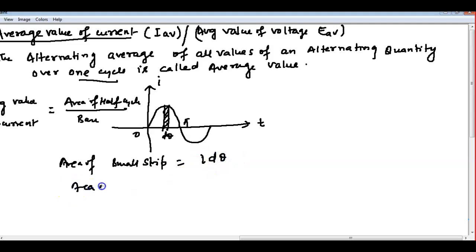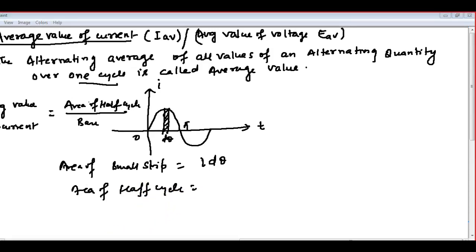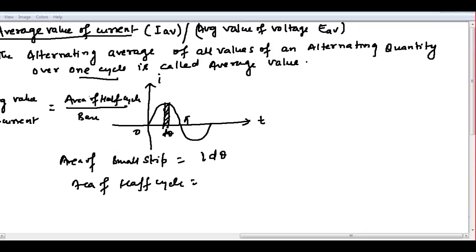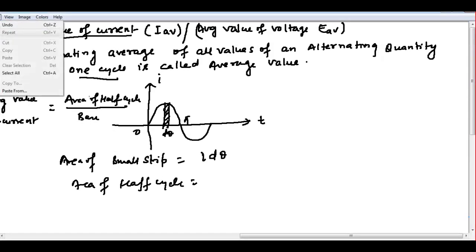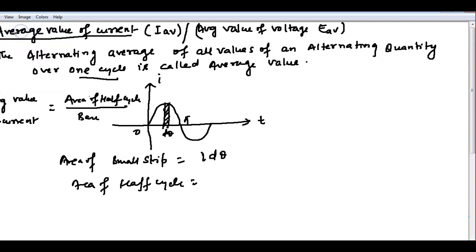So the area of half cycle is the integration from 0 to pi of I d theta.